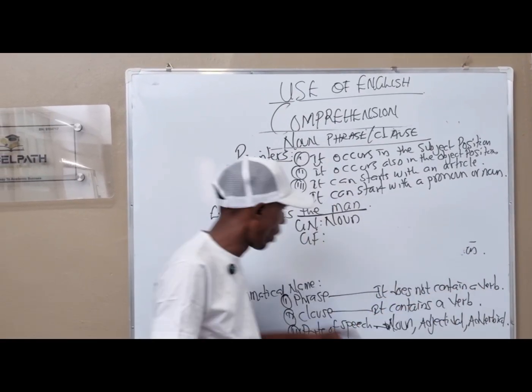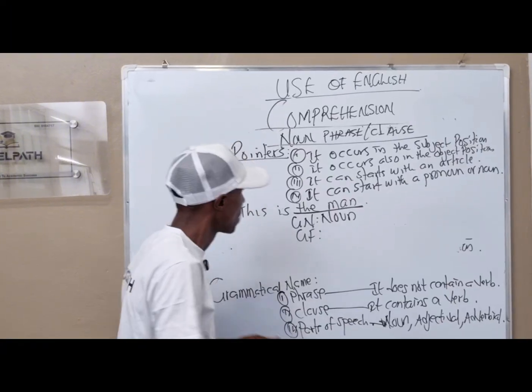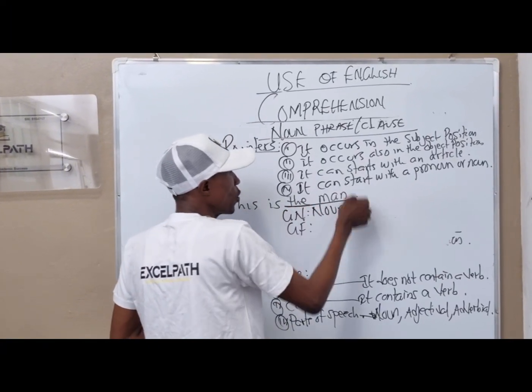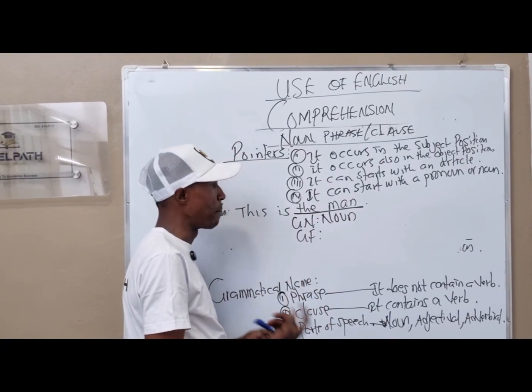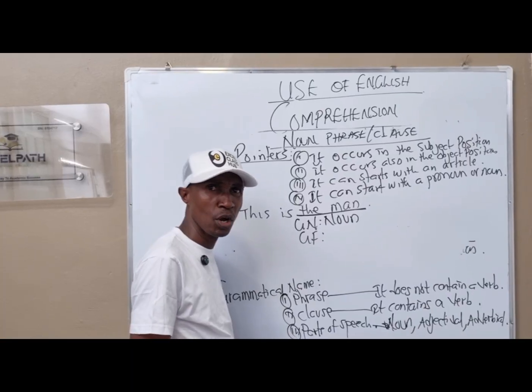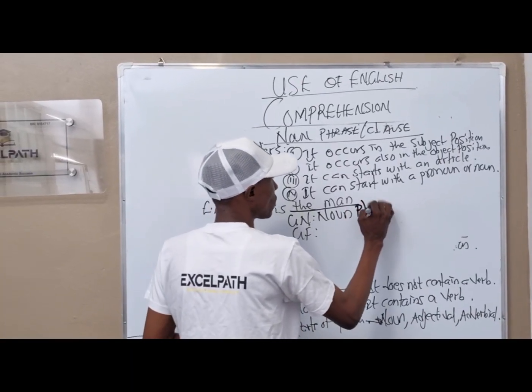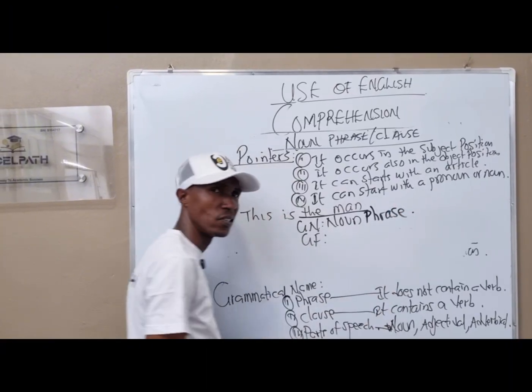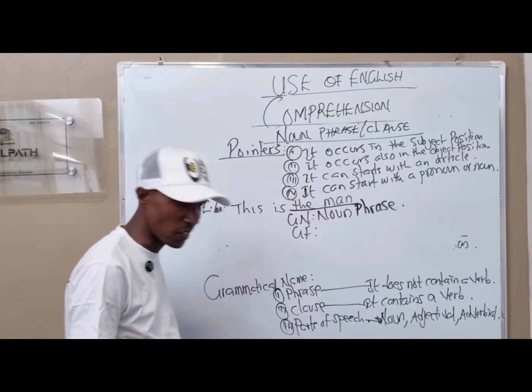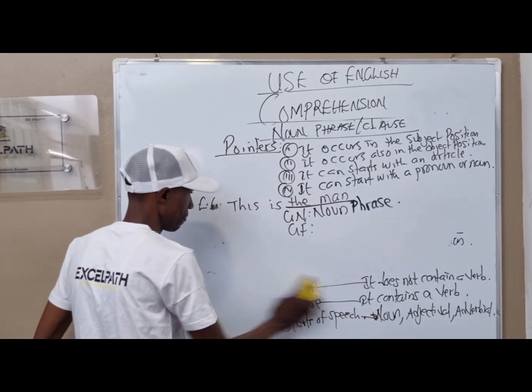No verb. What makes it a clause? There is a verb. Now, after the D, what do we have next? Is a man. And a man is a noun. Since it's a noun, it is not a verb. Automatically, this statement is a what? A noun phrase. It is a noun phrase.